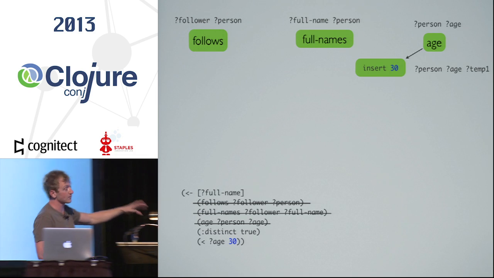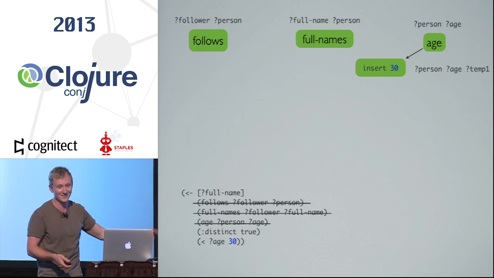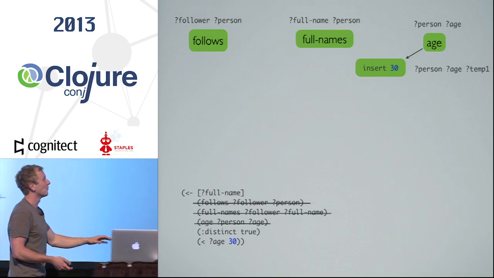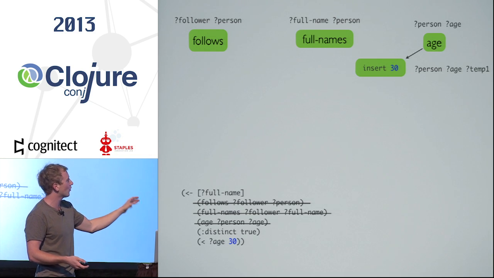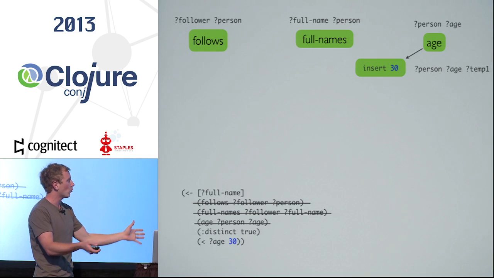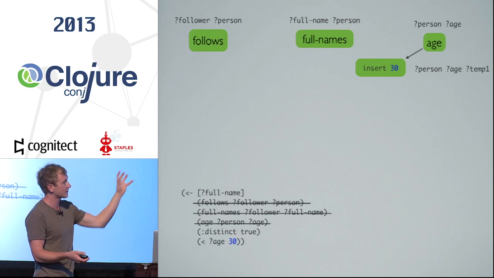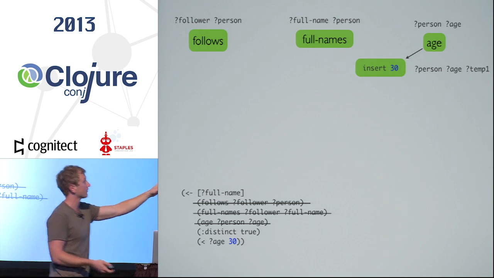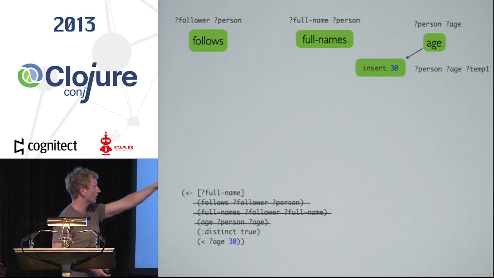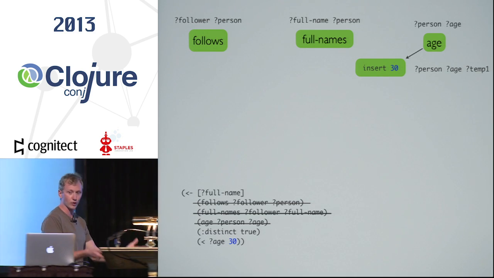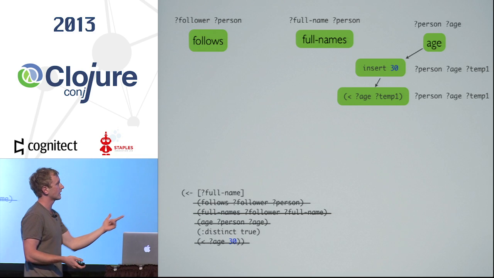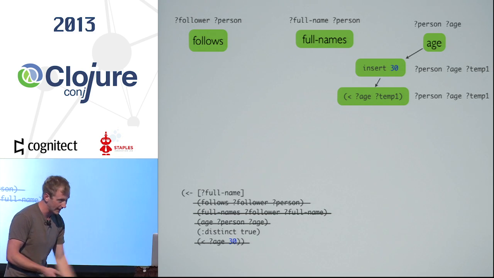I spent a long time on this slide, by the way. This is like Keynote magic. So age has to be less than 30. We can't operate directly on constants, so we insert this node in the graph that inserts 30 into the flow. And you'll see now I've got person, age and temp1. We've got this temporary variable floating around as well. And then the filter gets applied, so that stream gets cut down.